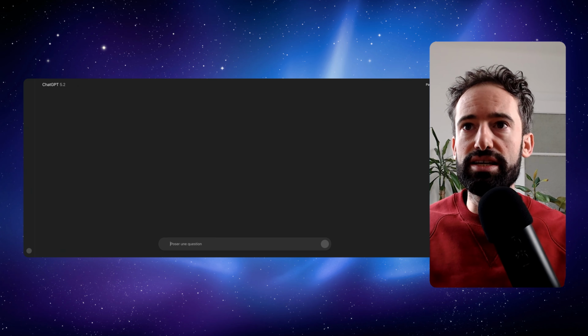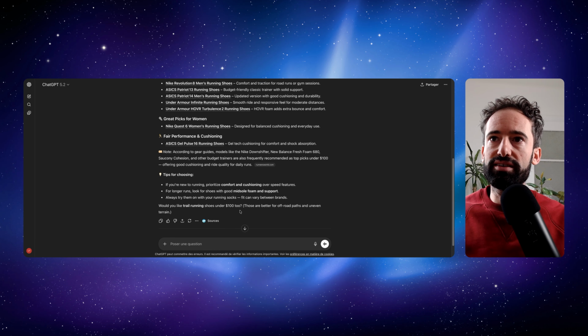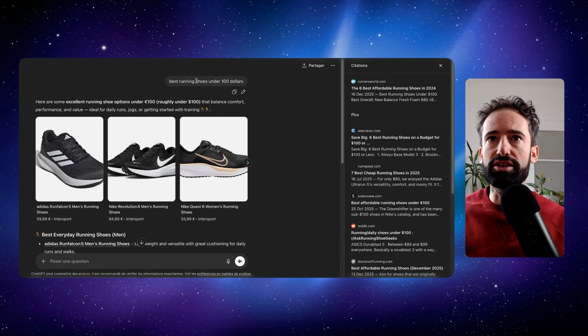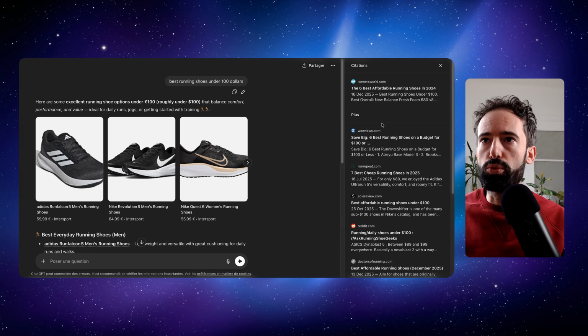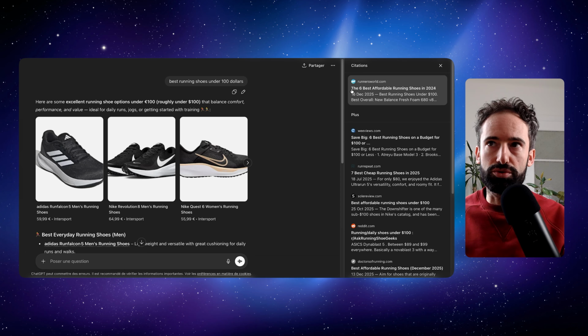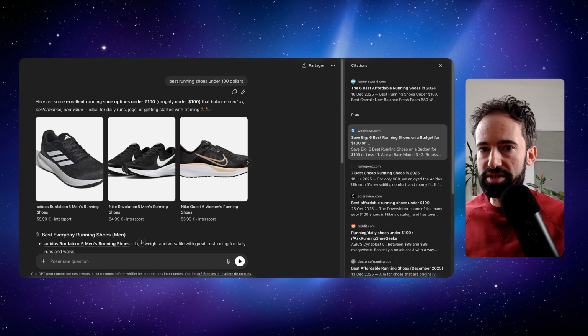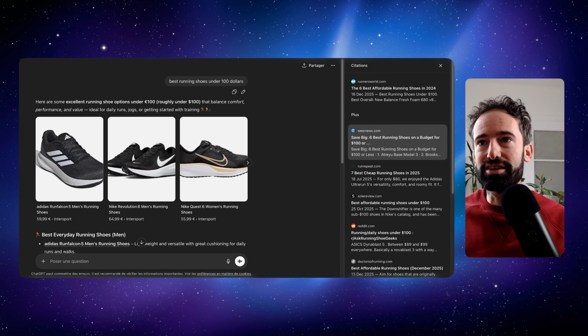It's basically to understand the kind of content that is ranking and to create this content on your website. So here, for example, you see that to answer this prompt, the best running shoes under $100, ChatGPT used this Runner's World review, and the subject of the content is always best affordable running shoes. And this is something I would really create on my website if I wanted to rank. It's an article, best running shoes or something like that.